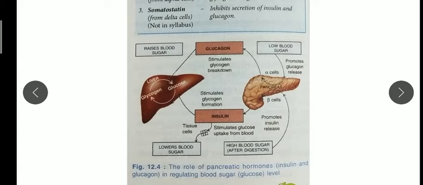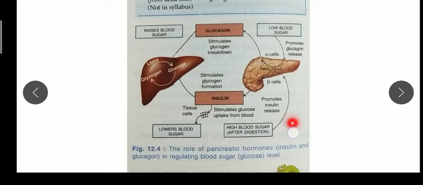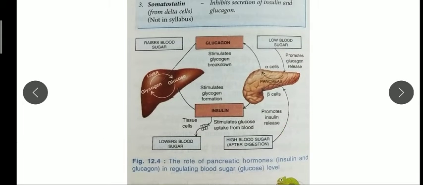And if high blood sugar is there, for example after eating and digestion, our body has high blood sugar, so it will secrete insulin in high amount, so that our body cells can take up the glucose. So like this they are maintaining the equilibrium between the two hormones. So a very good picture is given here.